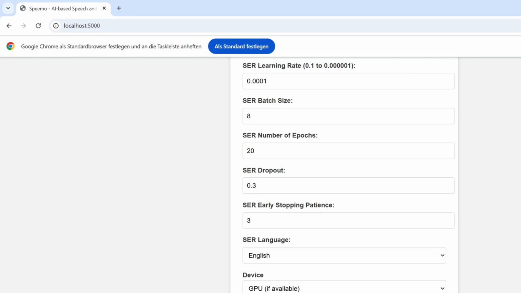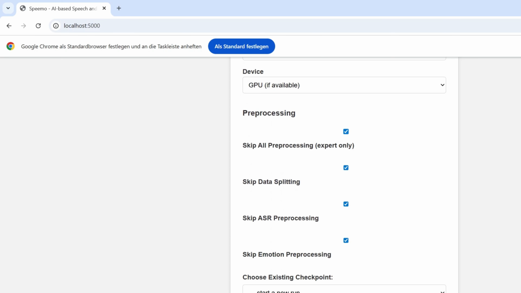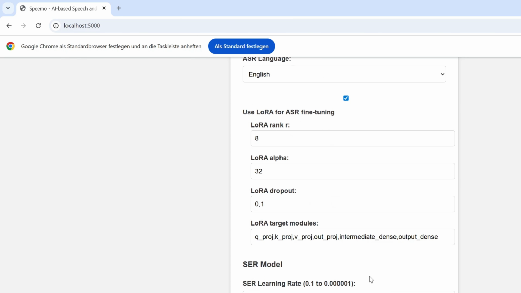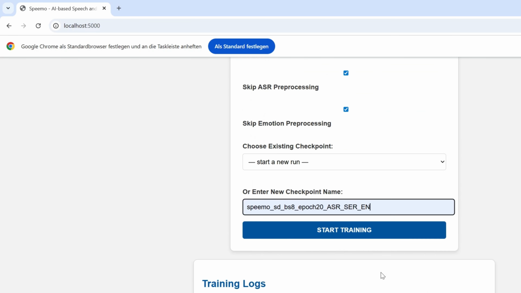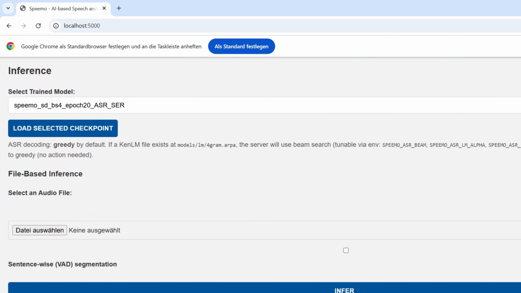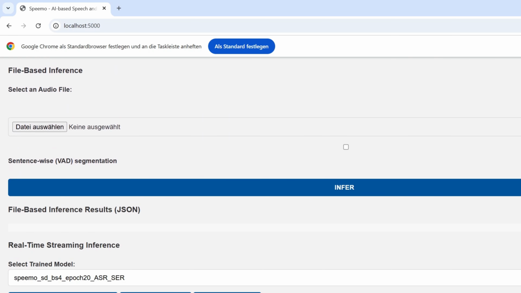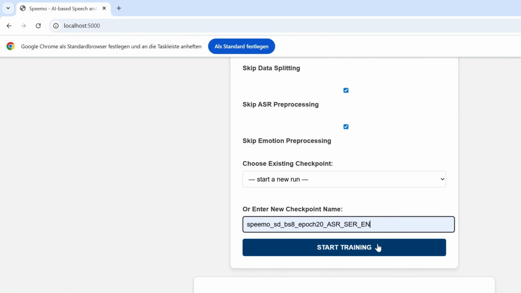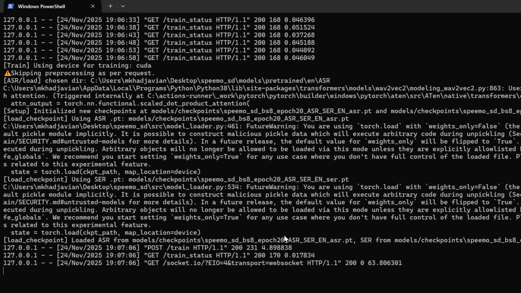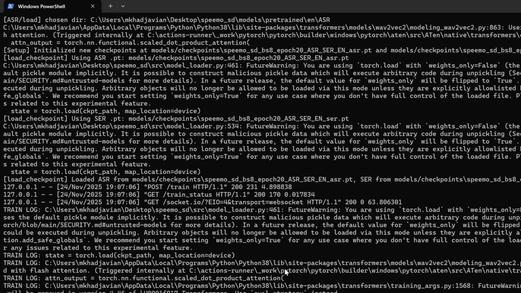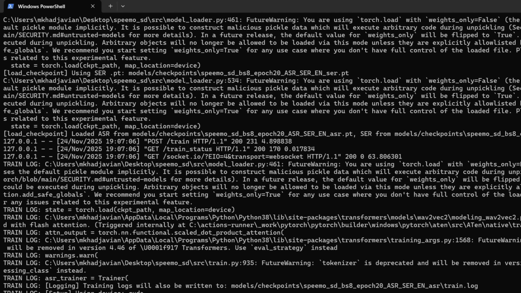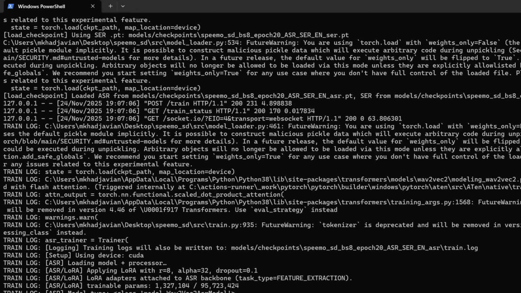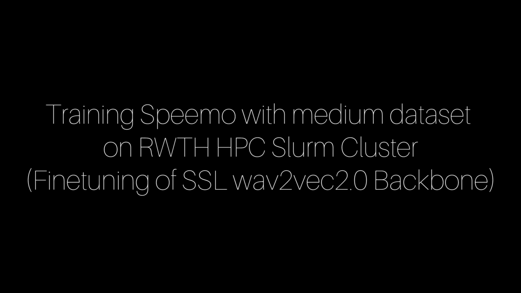The development of Speemo followed 2 stages. The first version, Speemo SD, was created as a local small dataset prototype. Its purpose was to prove that the complete system works end-to-end, including preprocessing, training, checkpointing, file-based inference, real-time streaming, browser-based interaction, and structured logging. Because local hardware has limited memory, Speemo SD uses parameter-efficient fine-tuning, especially LoRA adapters. This makes it possible to adapt a large pretrained model by training only small additional components instead of the full